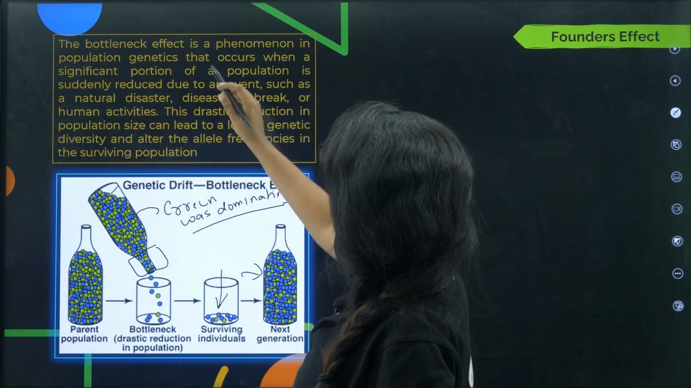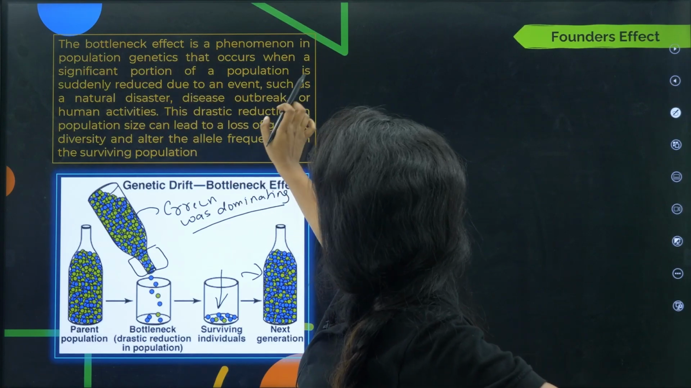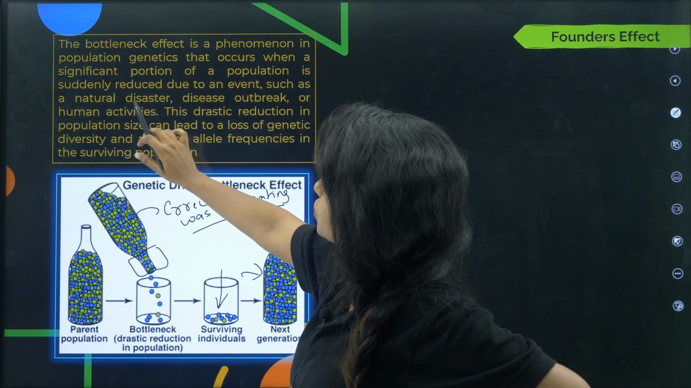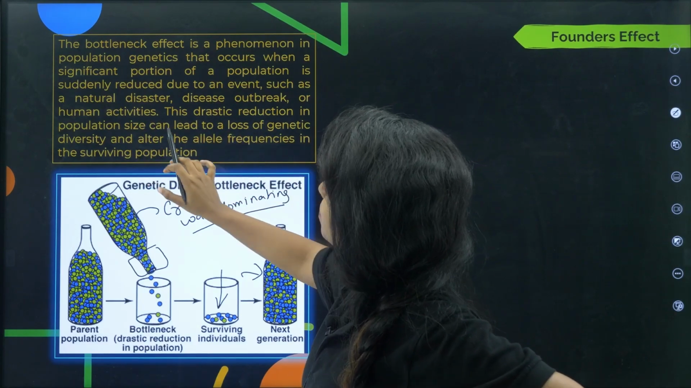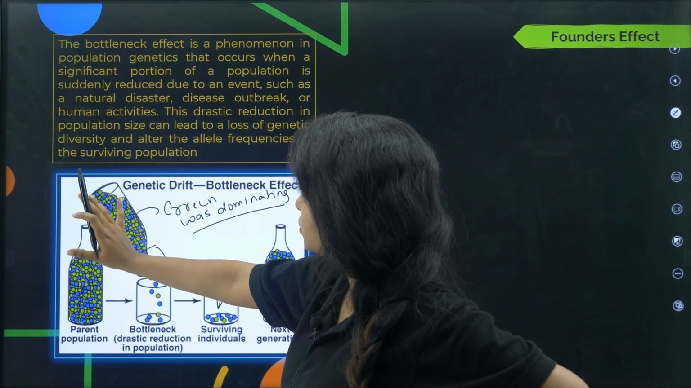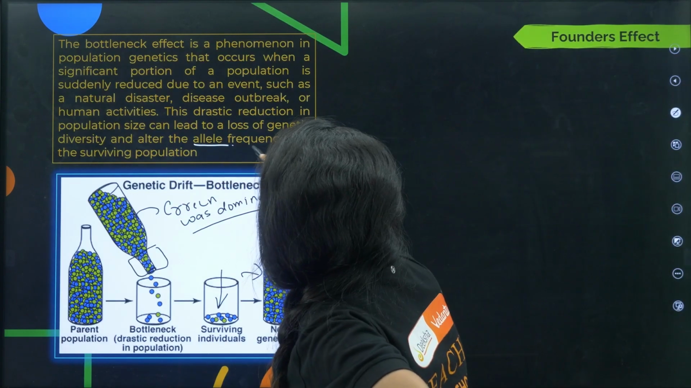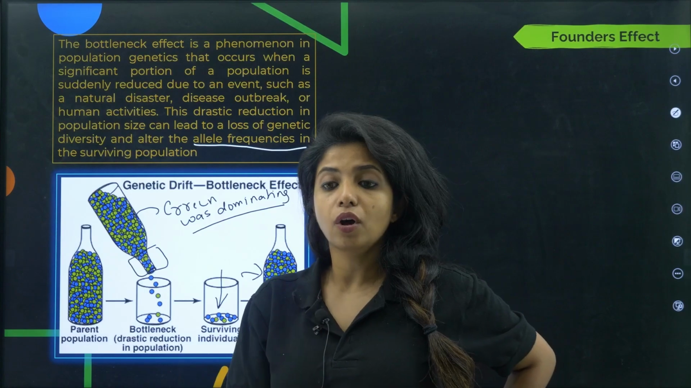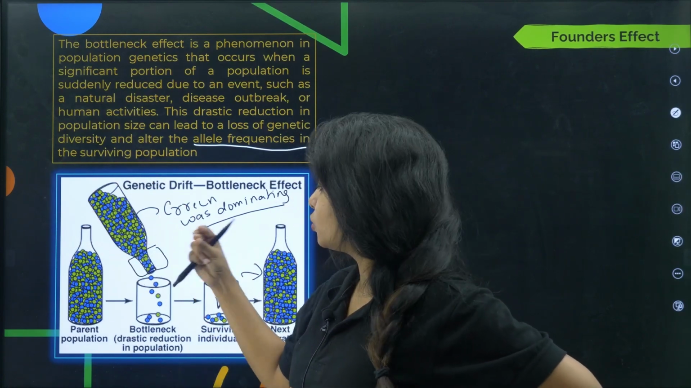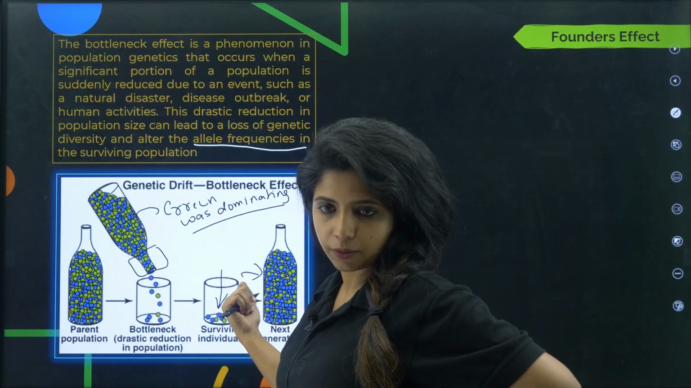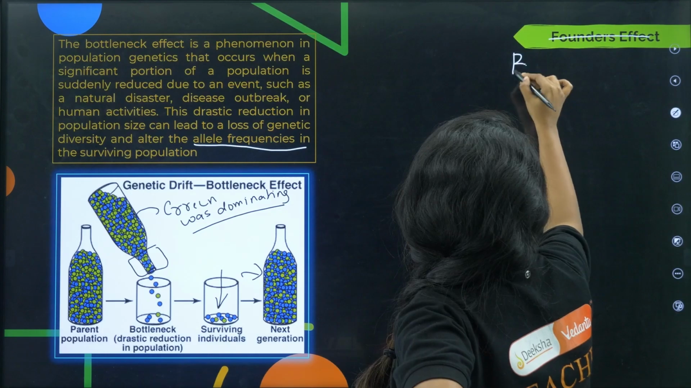So bottleneck effect is a phenomenon in population genetics that occurs when a significant portion of a population is suddenly reduced due to an event such as a natural disaster, disease outbreak or human activities. This drastic reduction in population size can lead to a loss of genetic diversity and alter the allelic frequency, and this is what we wanted. We wanted to alter the allelic frequency to show that the Hardy-Weinberg principle is not being followed. Obviously, the allelic frequency which was here has totally changed. Now it is a very different thing over here, and this is known as bottleneck effect. This is not founder's effect.